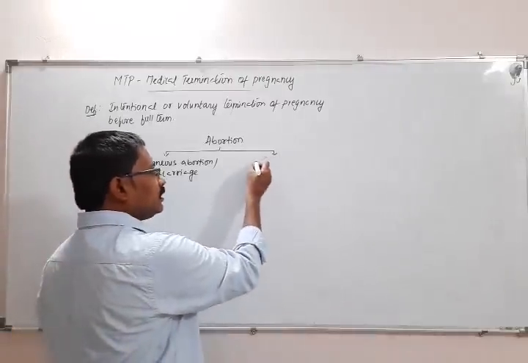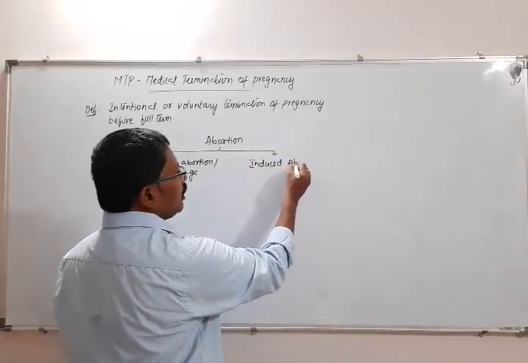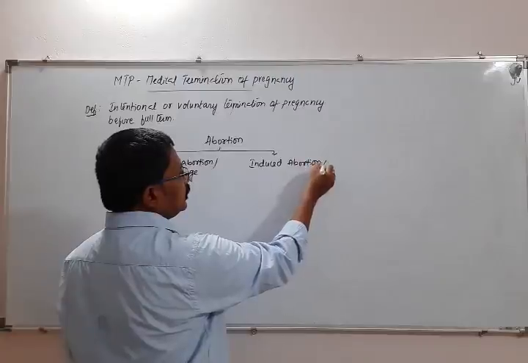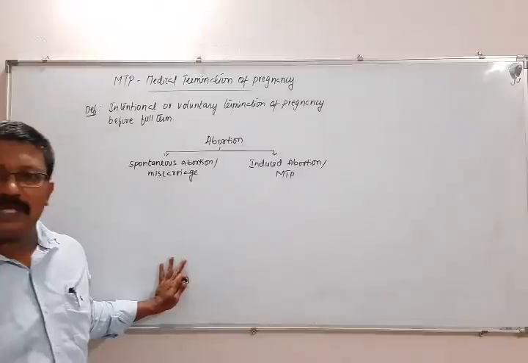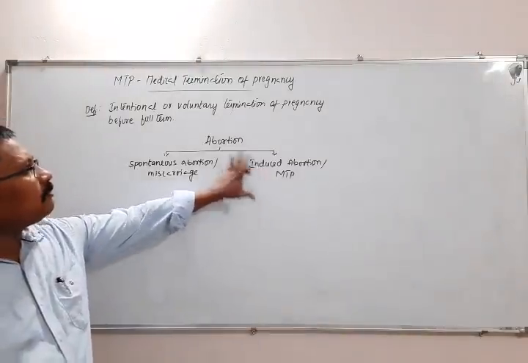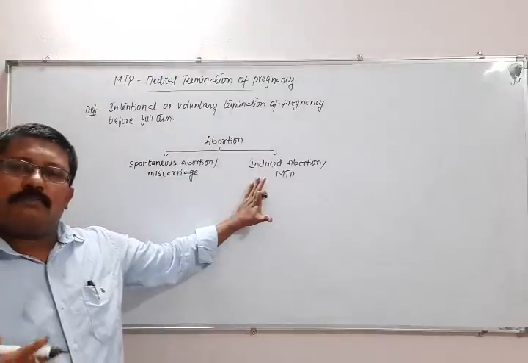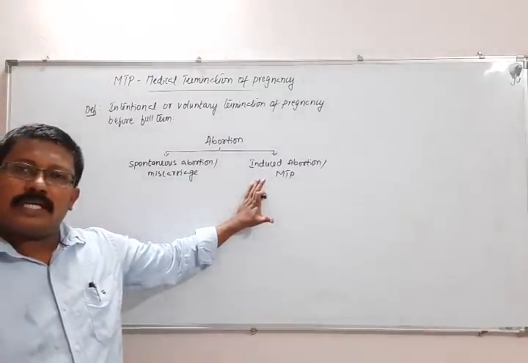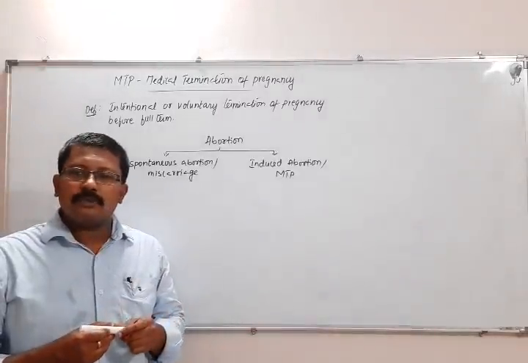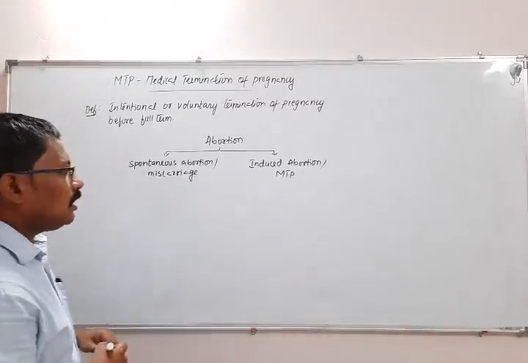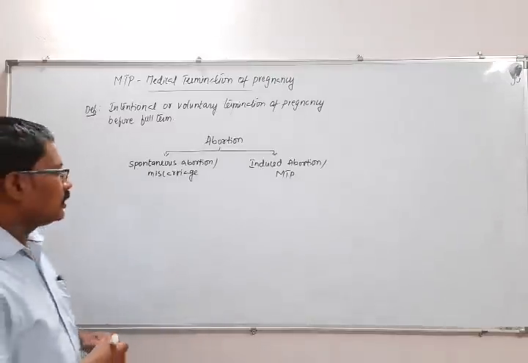Now, another one called induced abortion. This induced abortion is also called MTP. So this MTP, what I'm talking about, is actually an induced abortion that is performed by a qualified medical practitioner, and completely removes the pregnancy.